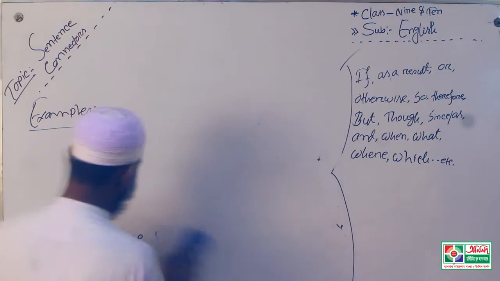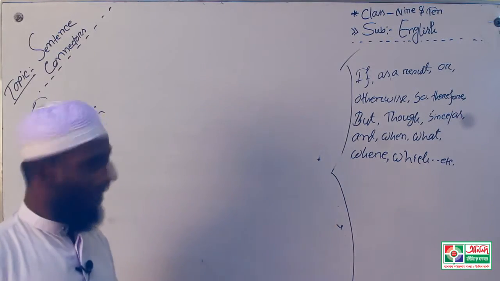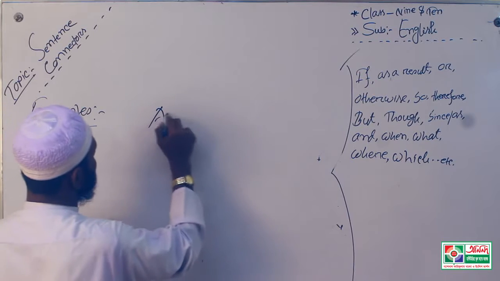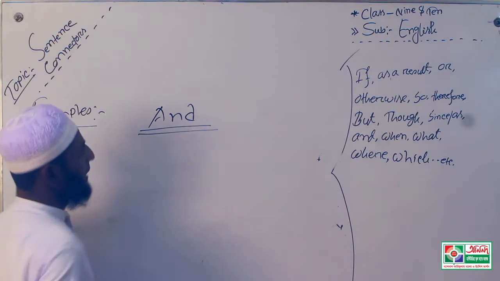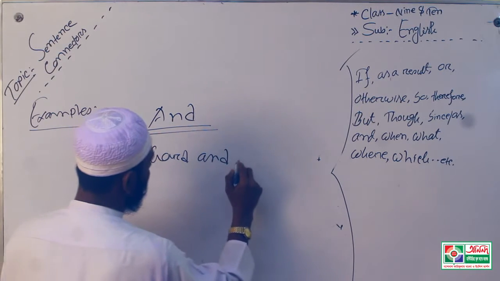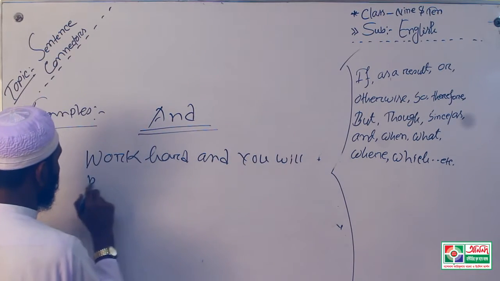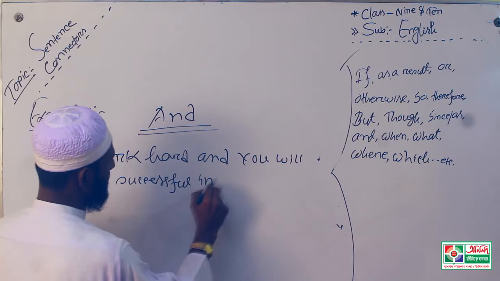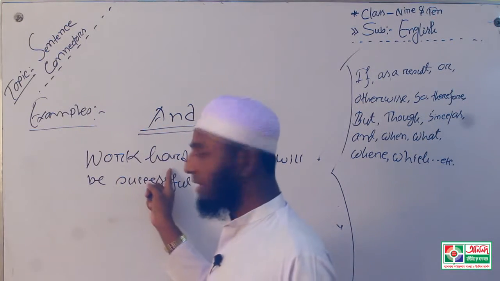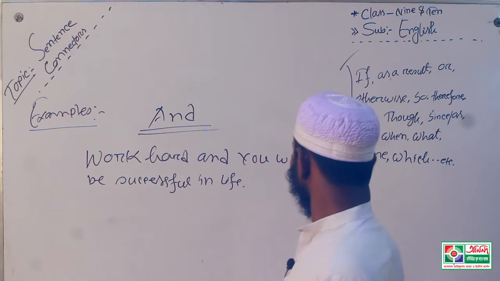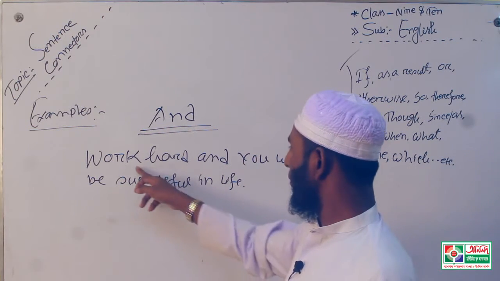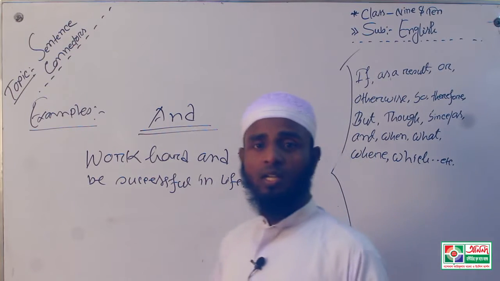Okay, dear learners, now I will discuss the use of "and". Work hard and you will be successful in life.